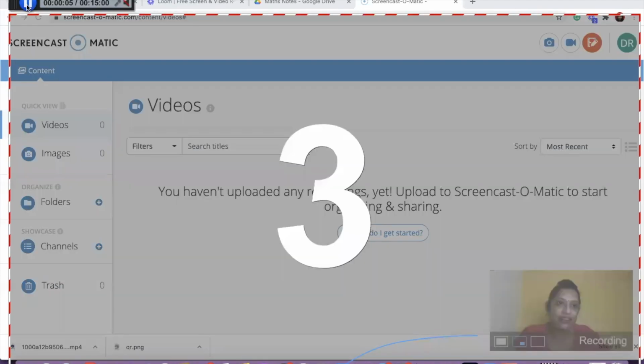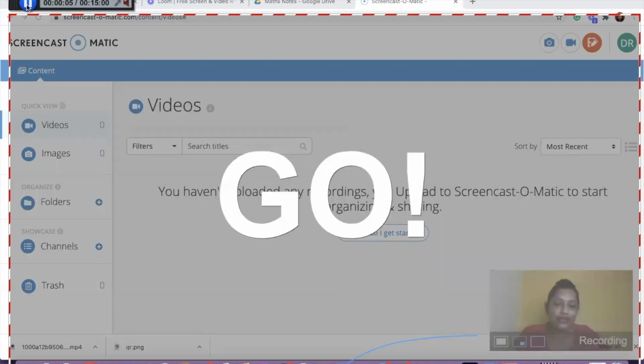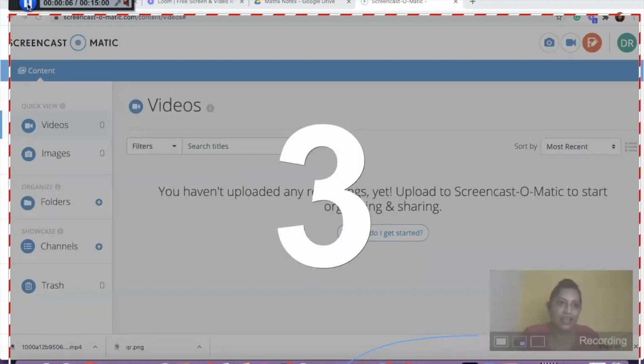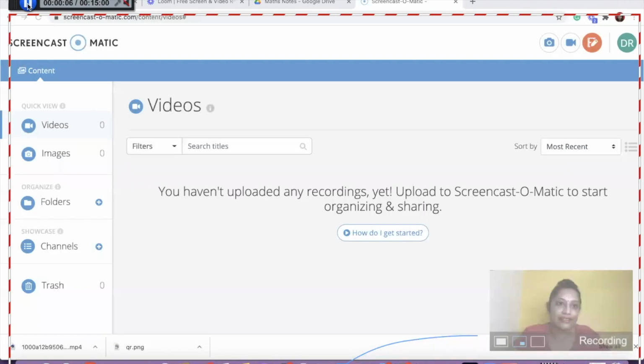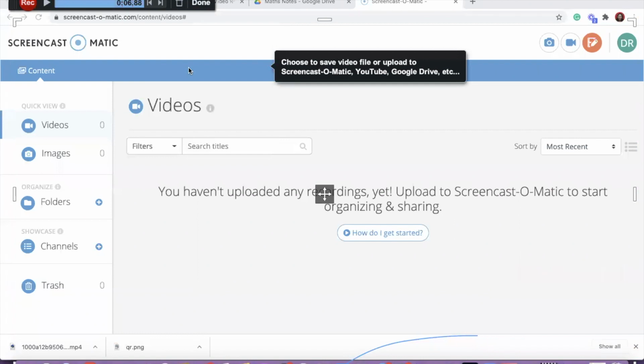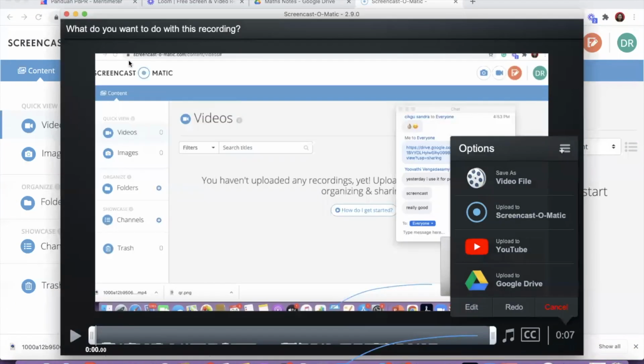So if we record, there are two ways. One is we pause and then record again, and we can also stop and record. So whether you want to do it in one go or stop and record, both can be done under this particular screen recording. So once you're done, you click on done, download. So the whole thing will be downloaded like this.